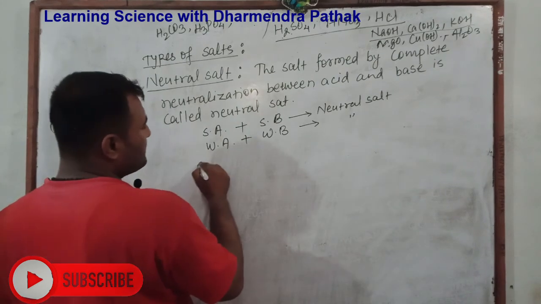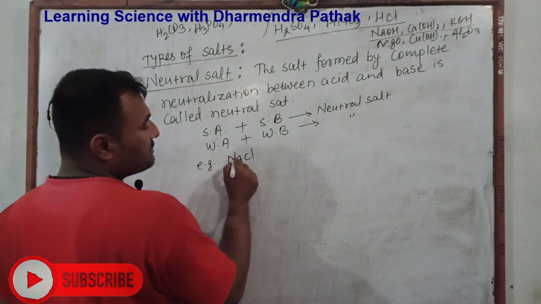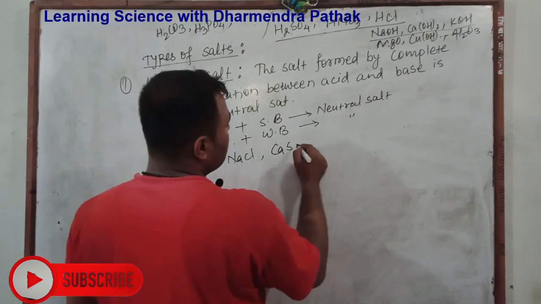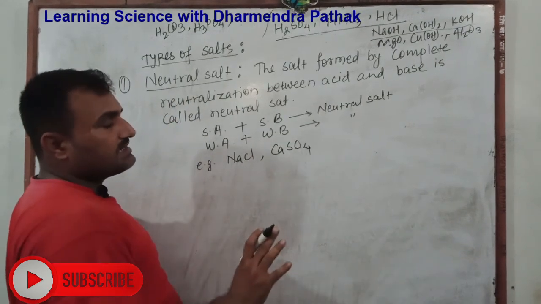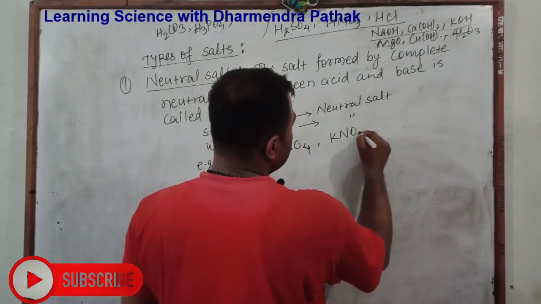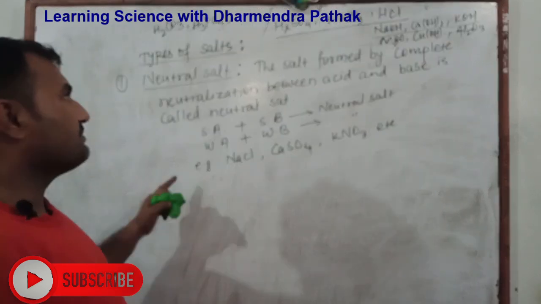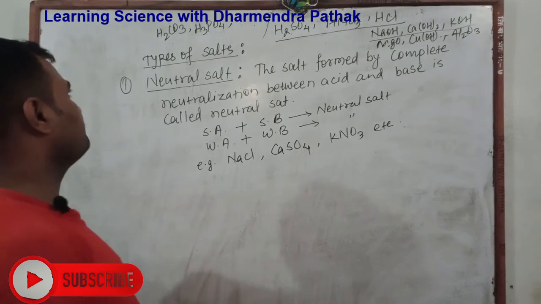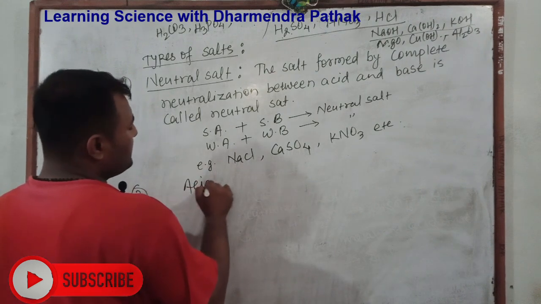And here we consider salts like sodium chloride, formed between sodium hydroxide and hydrochloric acid. Calcium sulfate is formed between calcium hydroxide and sulfuric acid by complete neutralization. Potassium nitrate, such types of salts are called neutral salts because they are formed between a strong acid and a strong base. The second type is acidic salt.